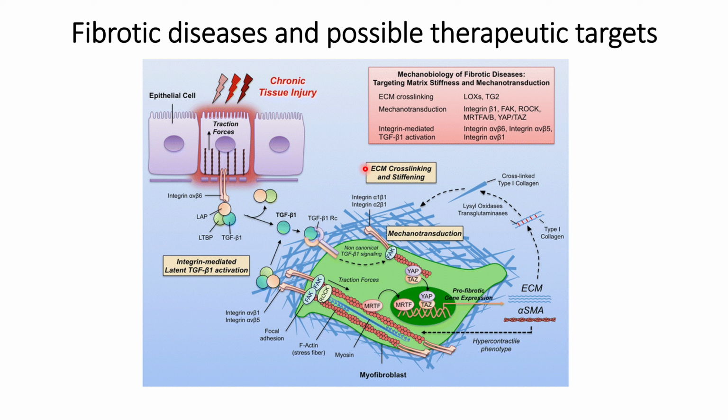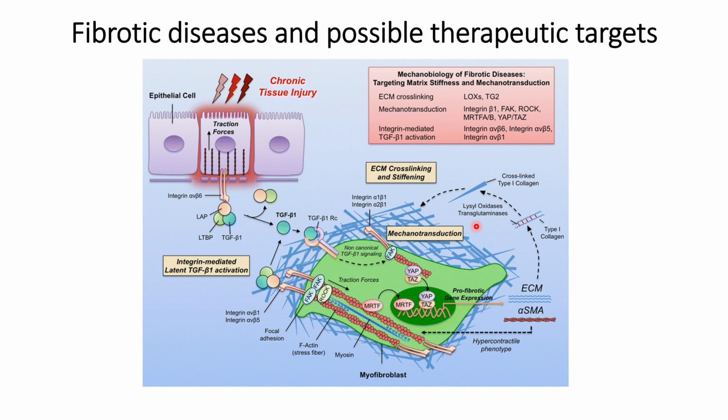So what are the therapeutic targets that can be used to treat this kind of fibrotic disease? One of them is to target the genes that help in ECM cross-linking, such as LOX and TG2. The proteins from these genes help in ECM cross-linking, apart from type 1 collagen.